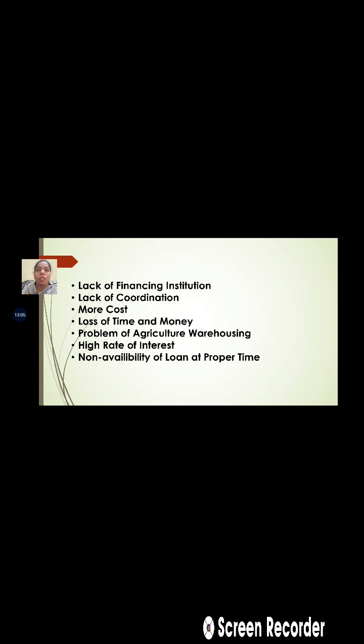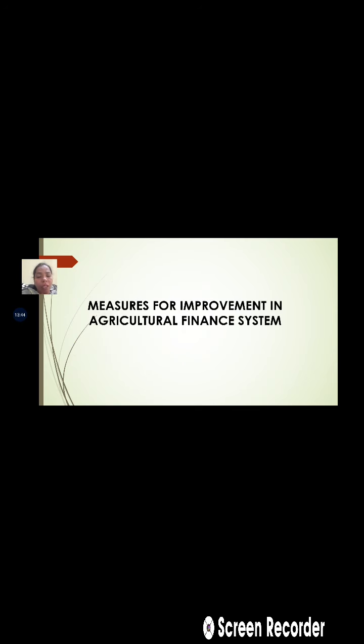The high rate of interest, as we discussed, means more cost, and this high rate of interest basically makes the farmers debt-ridden. They get stuck in the debt trap. Then there is the non-availability of loans at the proper time: when the money is required, at that time the finance is not available. So the non-availability of loans at the proper time is again one of the problems faced by the farmers.